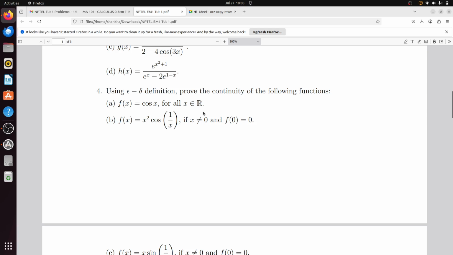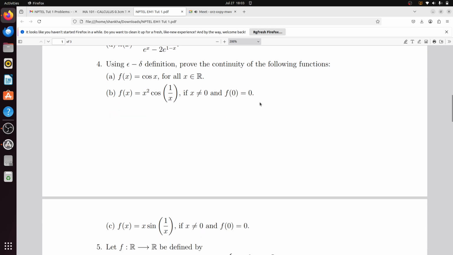Okay, using epsilon delta definition you need to prove the continuity of the following functions: f(x) equal to cos x, f(x) equal to x square cos 1 by x, and f(x) equal to x sin 1 by x. These 3 problems. Is it clear?